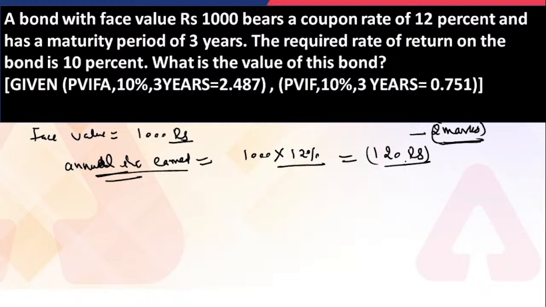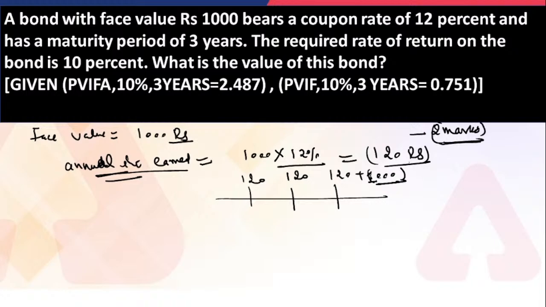That means the investor is going to receive this interest in the first year, in the second year, and in the third year, as well as in the third year the investor is also going to get the 1,000 rupees invested while purchasing the bond.